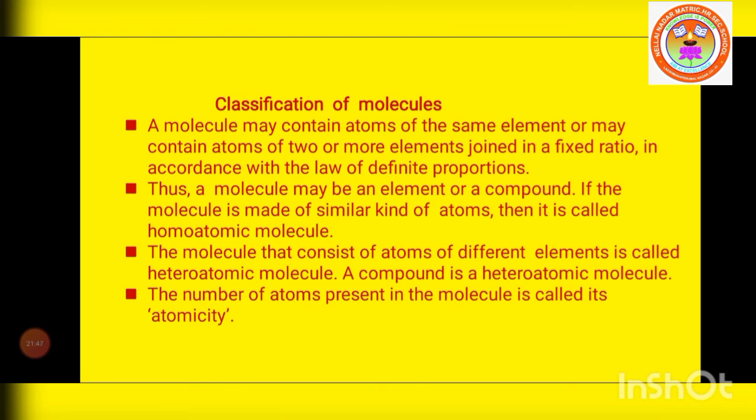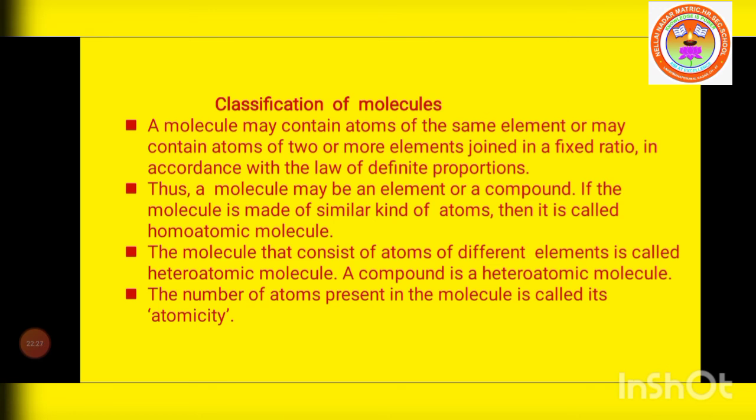Thus, a molecule may be an element or a compound. If the molecule is made up of similar kinds of atoms chemically combined, it is called a homoatomic molecule. If the molecule consists of atoms of different elements chemically combined, it is called a heteroatomic molecule. So a compound is a heteroatomic molecule.